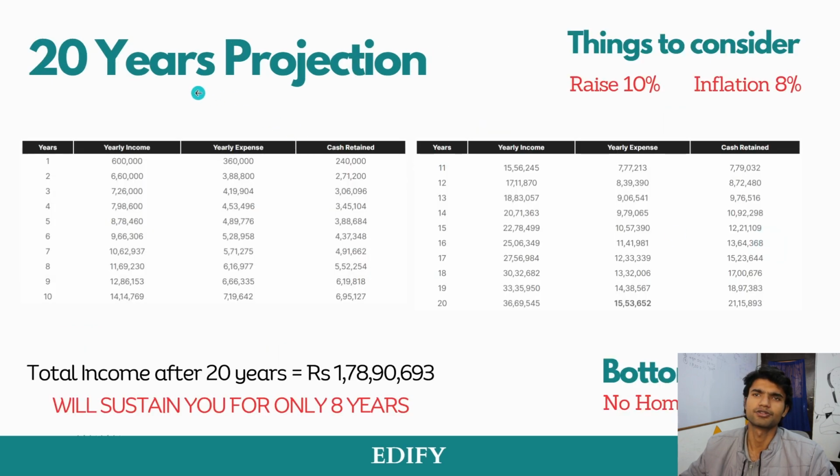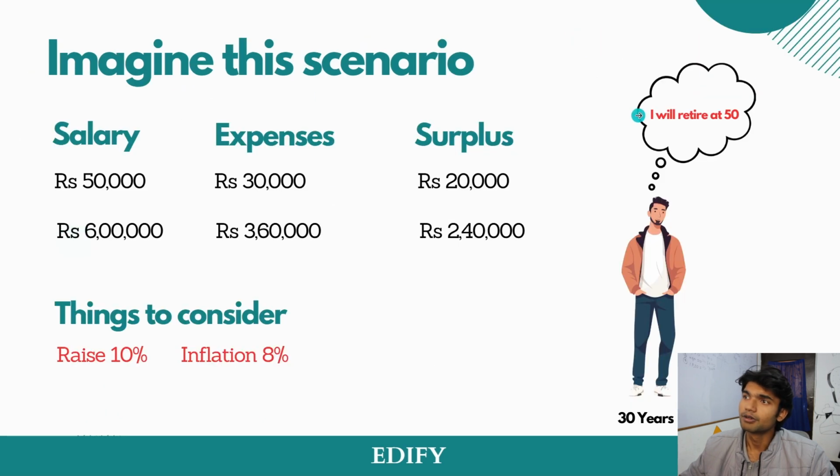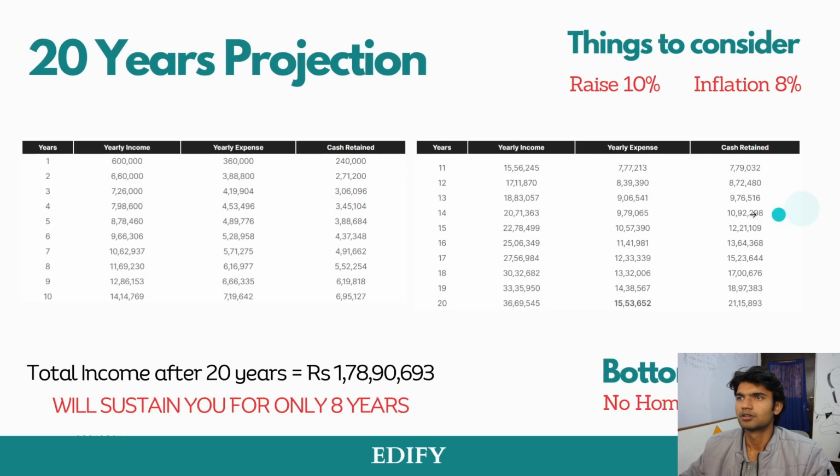Here is the 20 years of projection. Remember I told you that he will retire at 50. He is planning to retire at 50, so his salary, expenses, everything has to be counted as a sum after the age of 50, or after 20 years. Clear? So let's proceed.